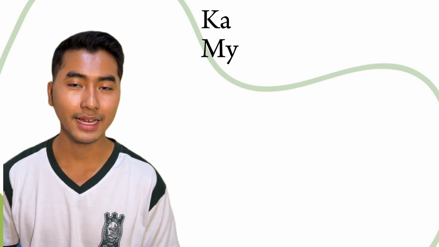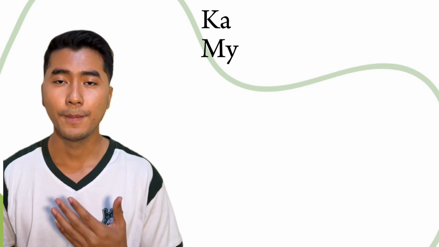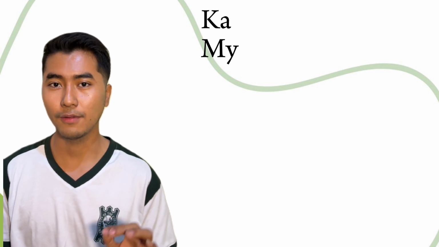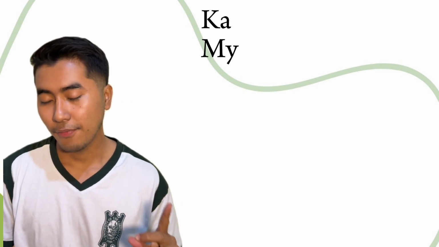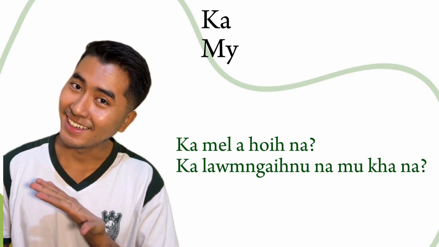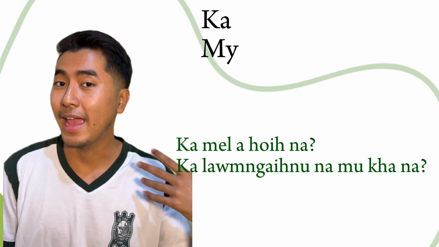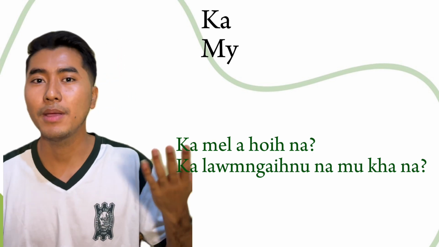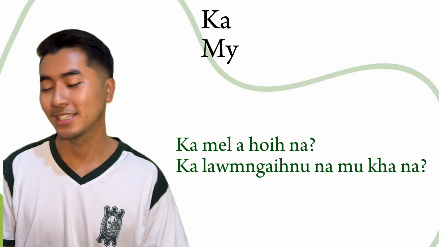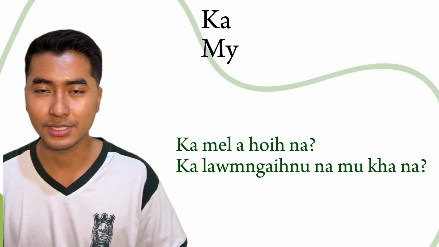Okay, alright. Now let's learn the last word for this video. The last word for this video is ka. Okay, ka. Ka means mine. So I'm going to read the example sentences and try to figure them out. Of course, I will tell you the meaning of the sentence. Okay, so the first example sentence is "Kamel hoi na." Kamel hoi na, which means, am I handsome? Or for a girl, am I beautiful? Am I pretty?